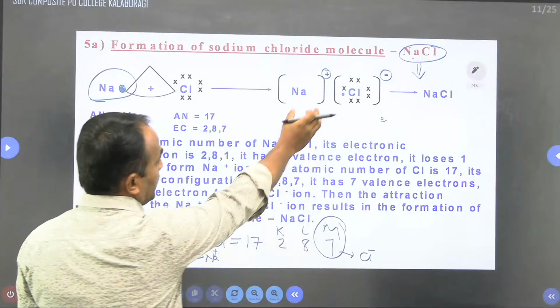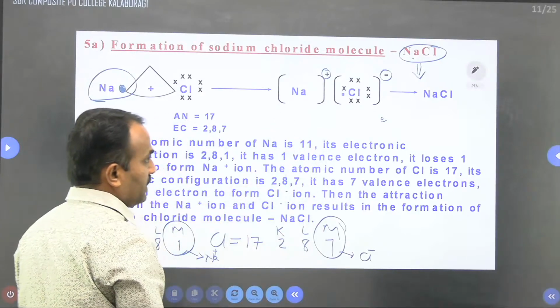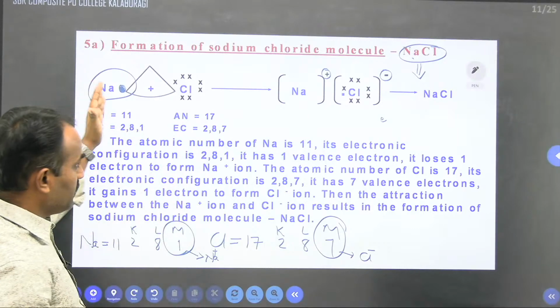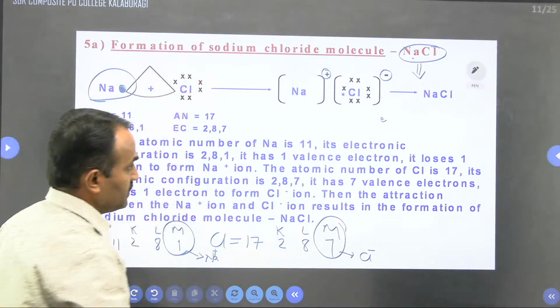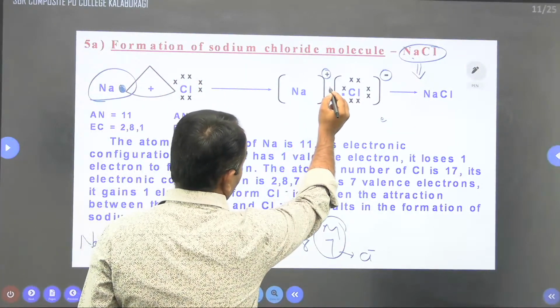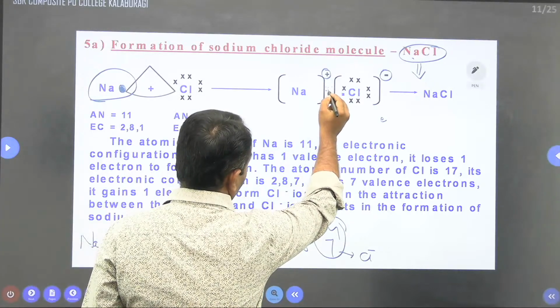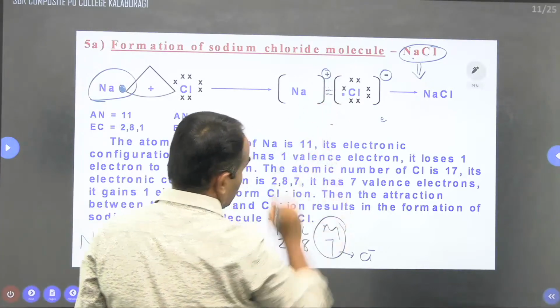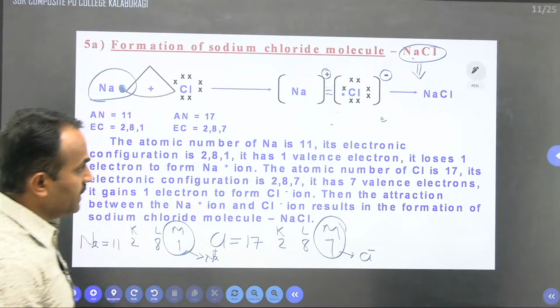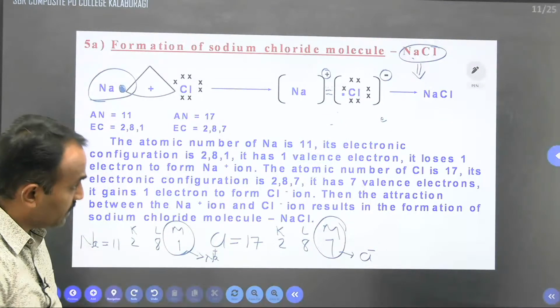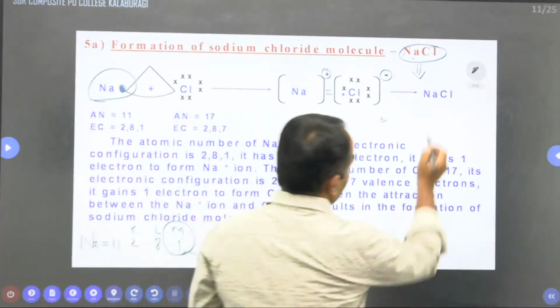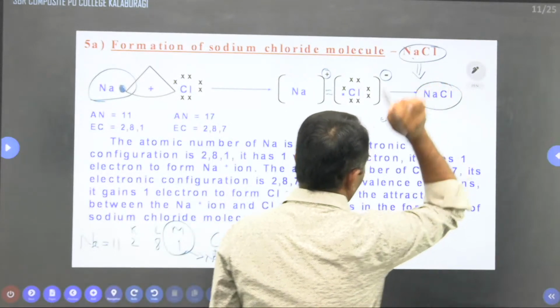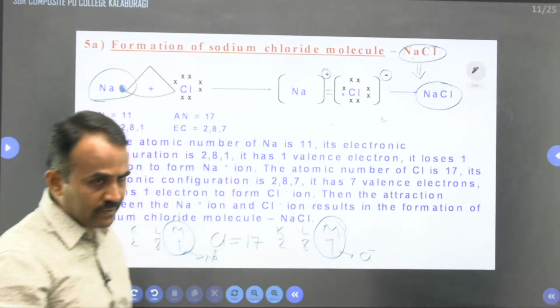Whenever an ionic compound is formed between a highly electropositive and a highly electronegative element, we symbolize it with dotted lines. These dotted lines indicate the formation of an ionic bond between the highly electropositive and highly electronegative elements. Here sodium chloride is formed, and sodium chloride is an ionic compound.